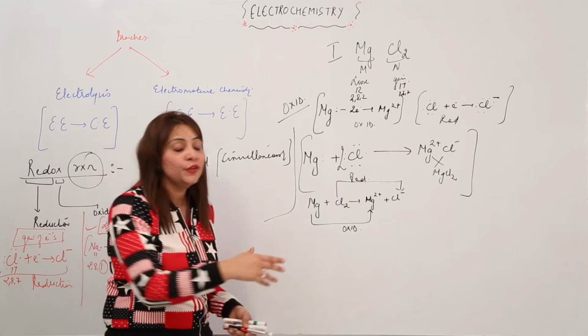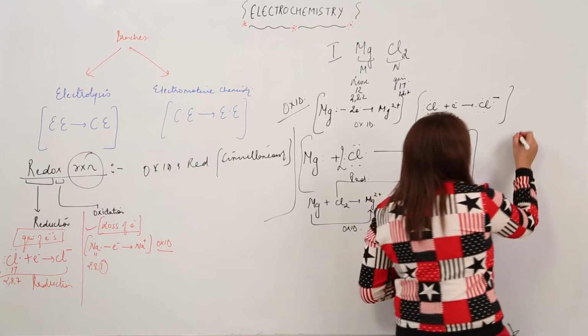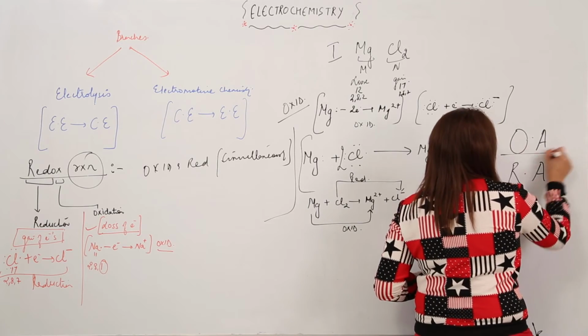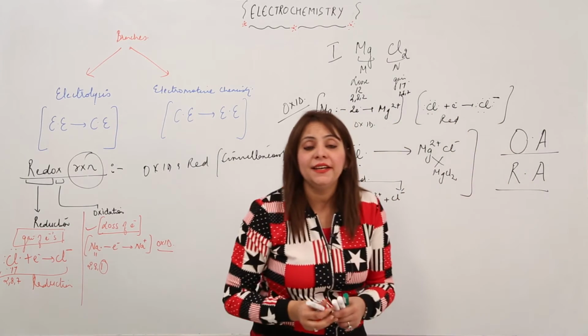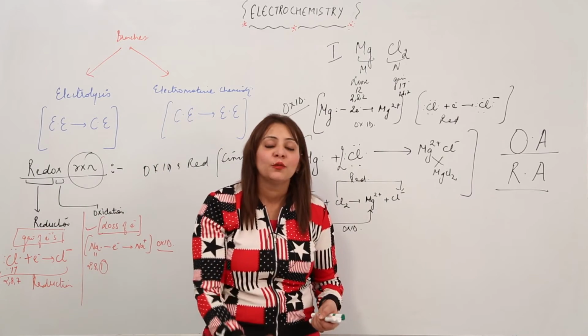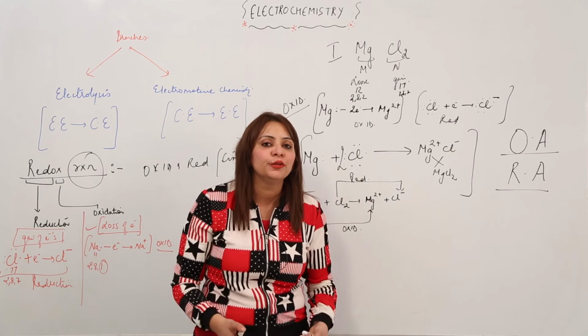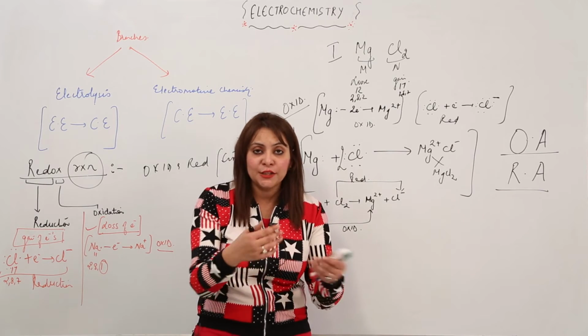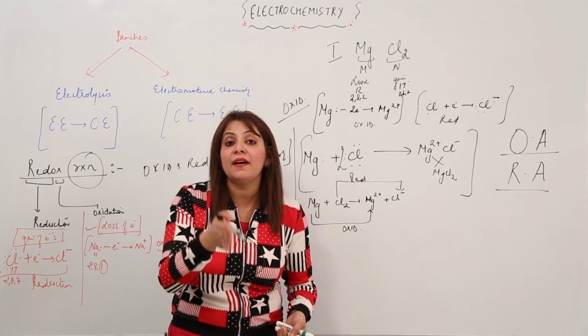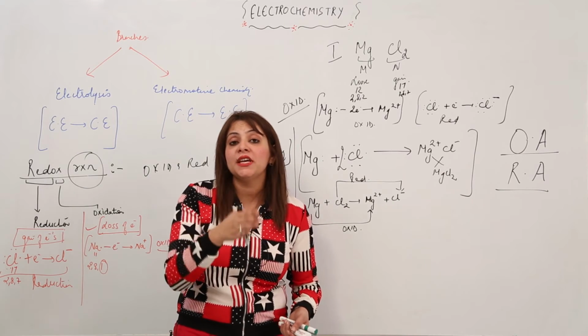One more pair of terms which we use in redox reactions is the oxidizing agent and the reducing agent. Now what is the oxidizing agent? Okay, tell me first, what does a traveling agent do for you? He makes you travel. He plans a tour for you and makes you visit different places. So he is a traveling agent because he is making you travel.